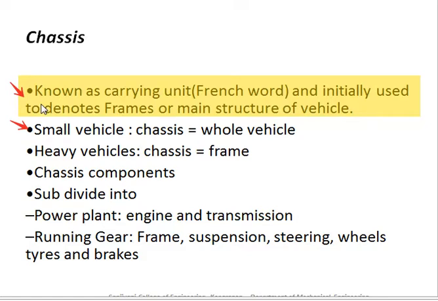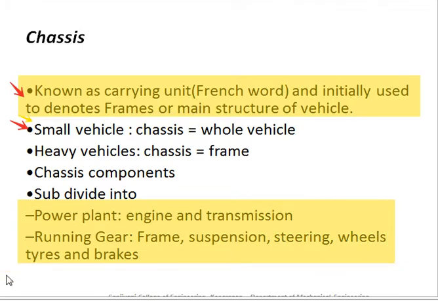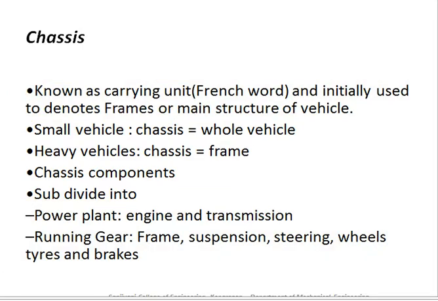Power unit means the engine and the transmission, and the subcomponents are the frame, the suspension system, the steering system, the tires and the brakes. So we can roughly denote it in this way. I hope this is clear. Again, you need to remember these two points. Okay, now moving ahead.